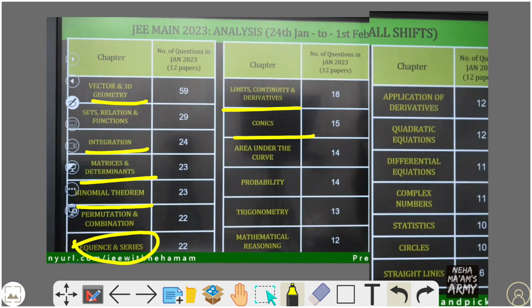You can't leave these chapters, you can't face the question papers without them. These chapters are the most important for JEE preparation.